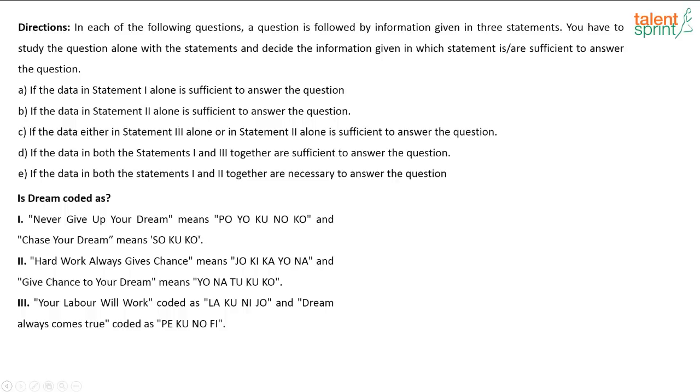So, try this. This is an easy one, right? This is a question on data sufficiency. So, what is asked here is what is dream coded as? That's what you have to find out. And you have been given 3 statements. See which of the statements is enough to arrive at the answer.